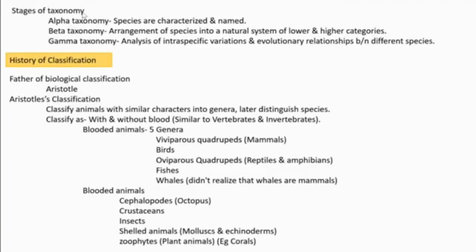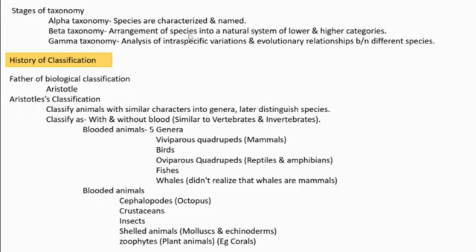Then in taxonomy, the practice of classifying organisms, there are several stages: alpha taxonomy, beta taxonomy, and gamma taxonomy. Alpha means when we have an organism, we identify its species, we characterize it, and we name it, and that process is called alpha taxonomy. After that, we need to arrange that species into a natural system of lower and higher categories.